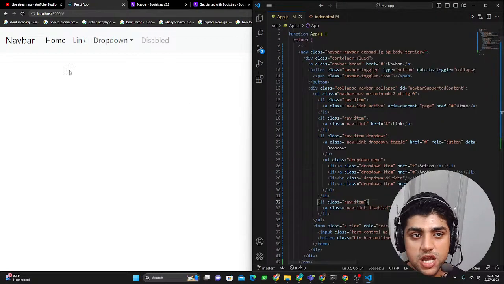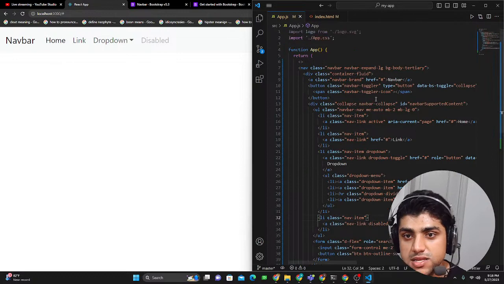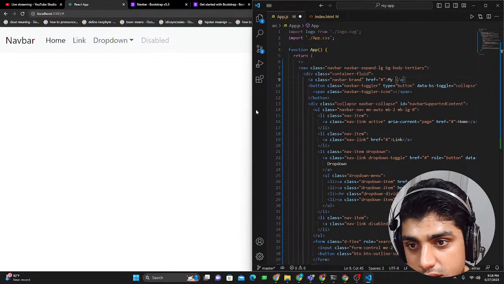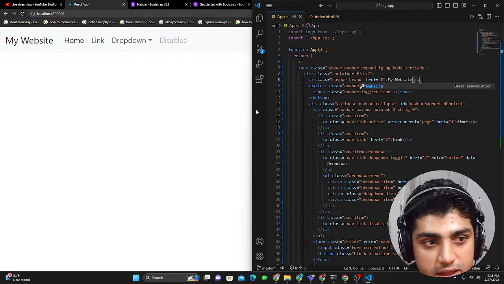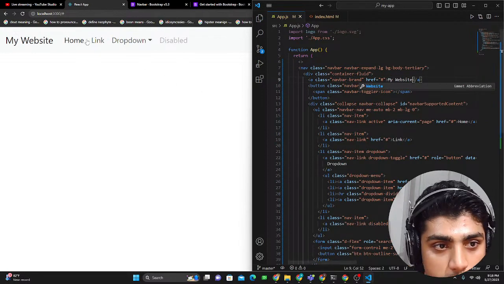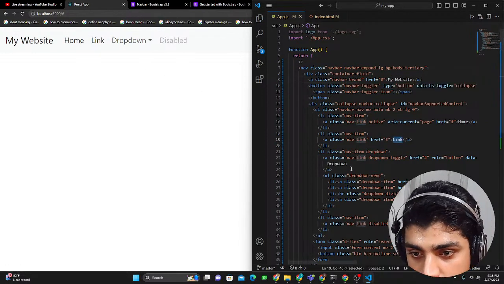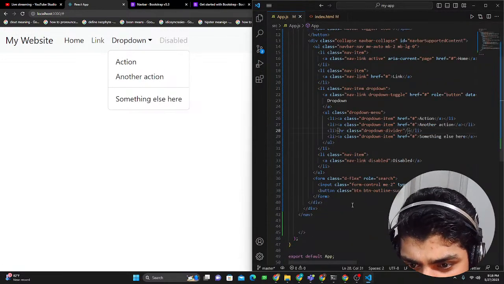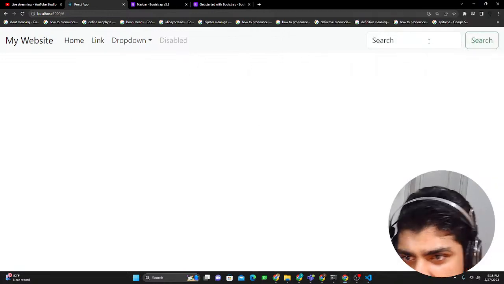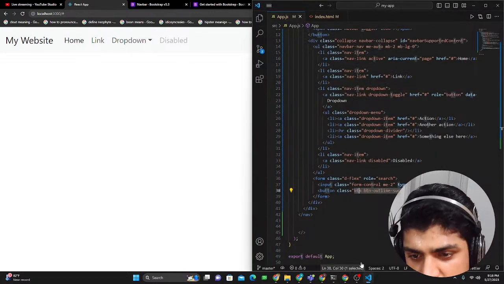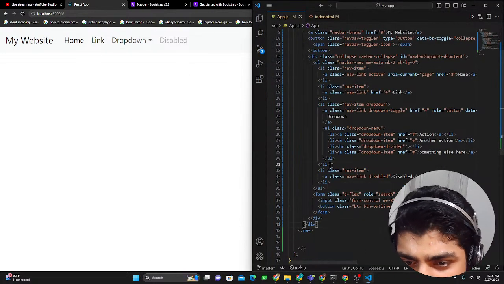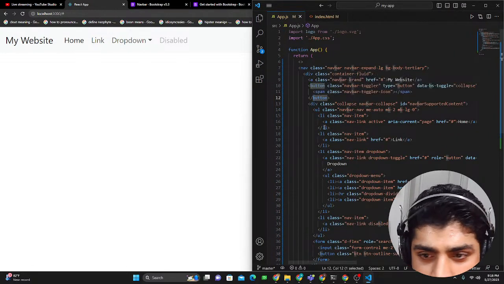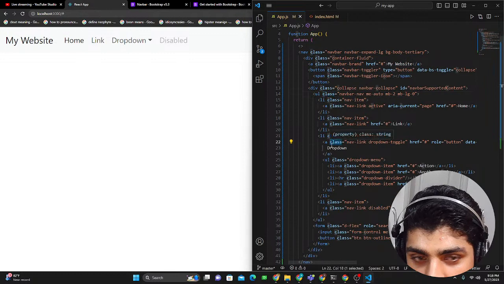We could change up the navbar text over here. You could include your own text, let's say my website. Just save it, and my website changed over there. You could have this home. You could remove these extra things. If you don't want the dropdown, you could remove that as well. We have the search box, which I think might be useful in the future, so we just leave that there, but the other things we could just remove, like the dropdown button right there.